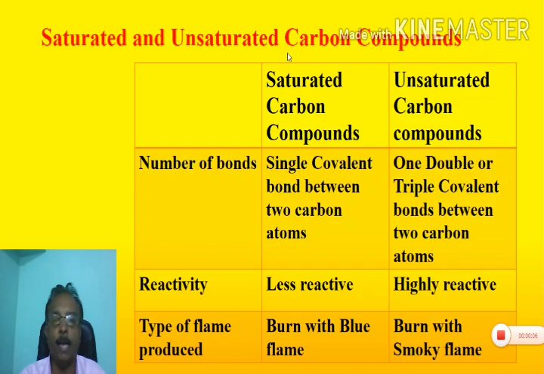So let us try to know the properties of saturated and unsaturated carbon compounds with respect to number of bonds between two carbon atoms, reactivity, and type of flame produced. So saturated compounds have single bond between two carbon atoms, whereas unsaturated carbon compounds have one double or triple bond between two carbon atoms. Then reactivity. Saturated compounds are less reactive, whereas unsaturated compounds are highly reactive.